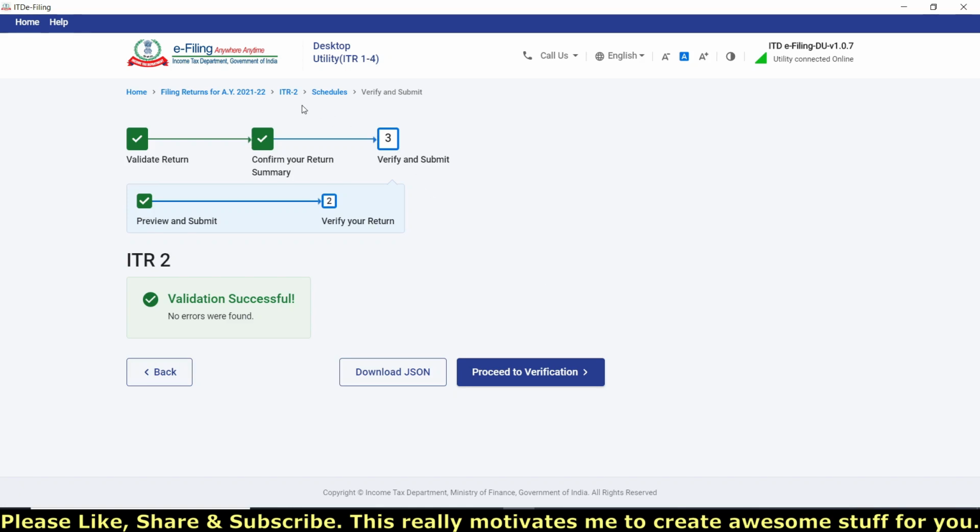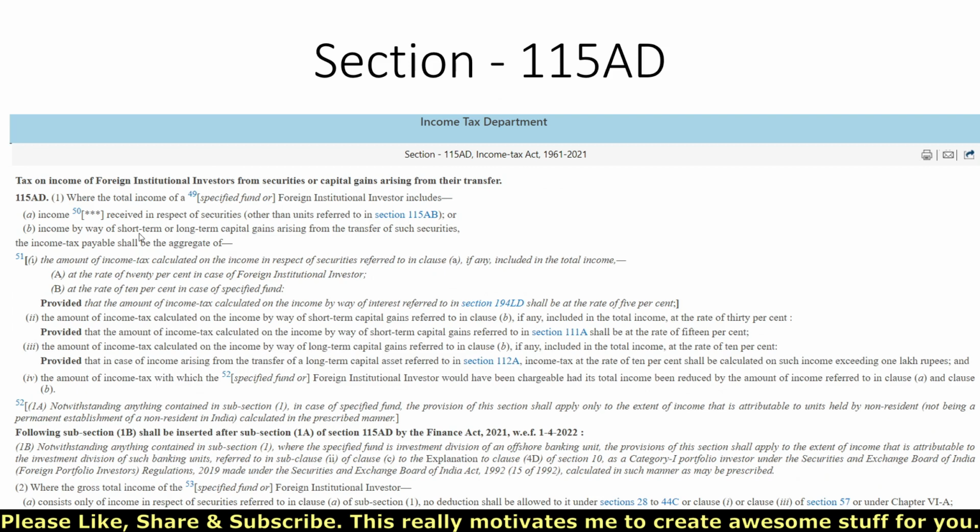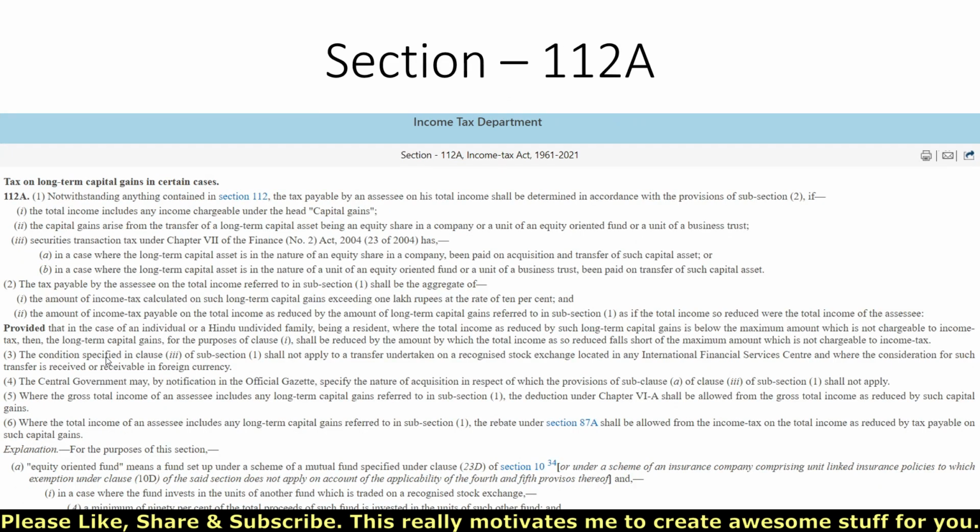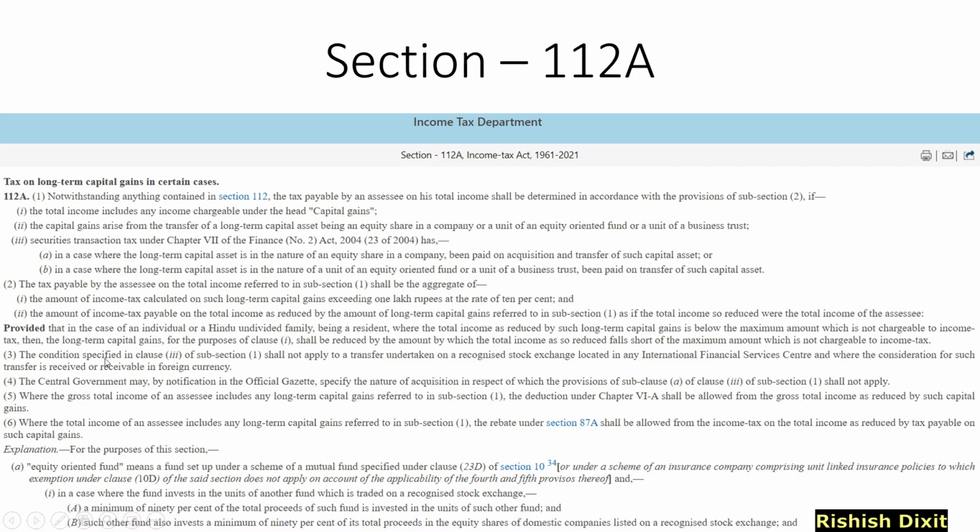I'm telling you, for Schedule 115AD 1/3 as an NRI, you won't see any difference in the tax calculation. Why? Because if you see here 115AD 1/3 proviso, and if you see Section 112A calculation for non-resident, it would calculate in the same way. So let me fill the details and prove this.